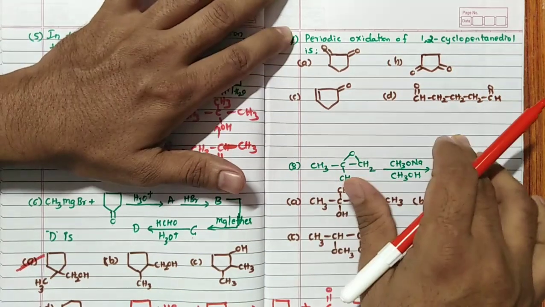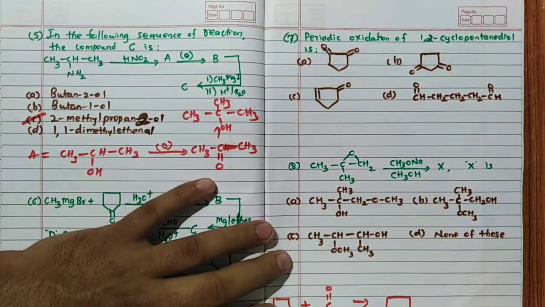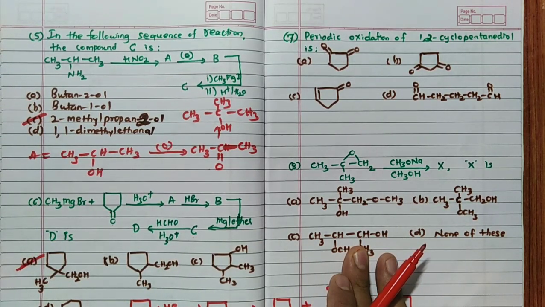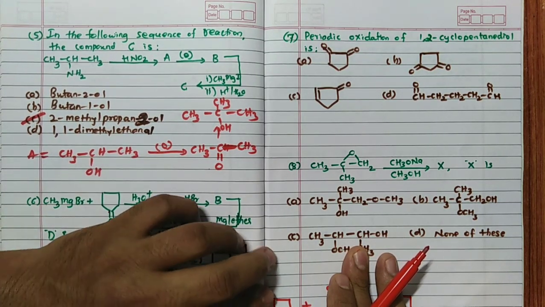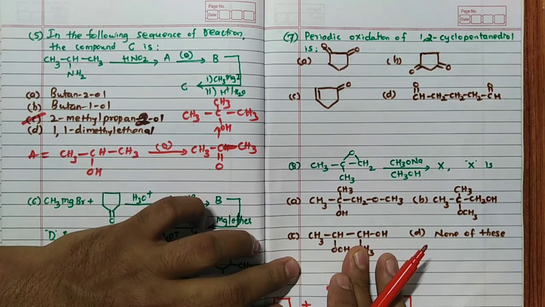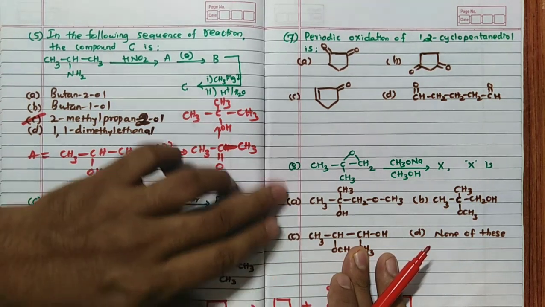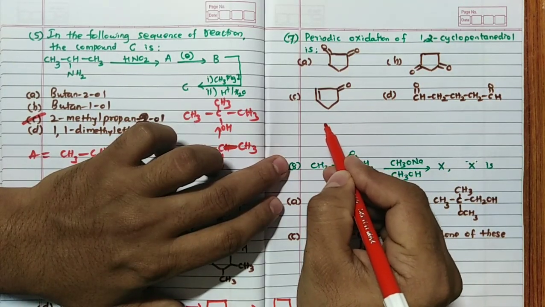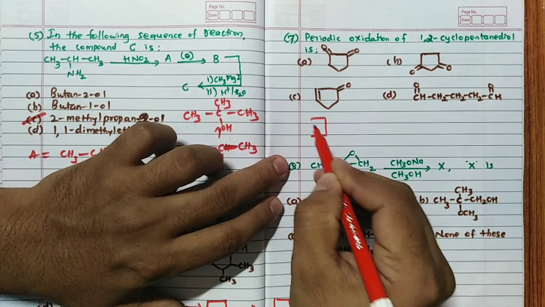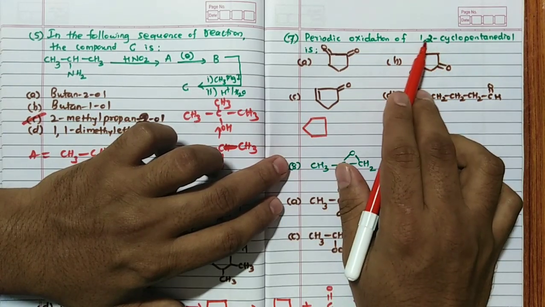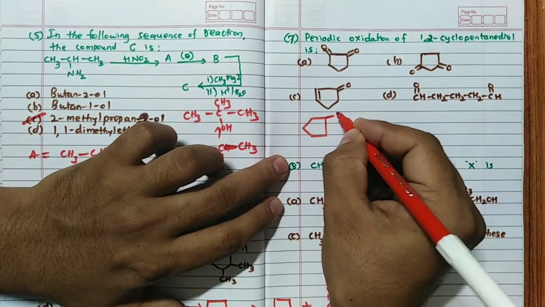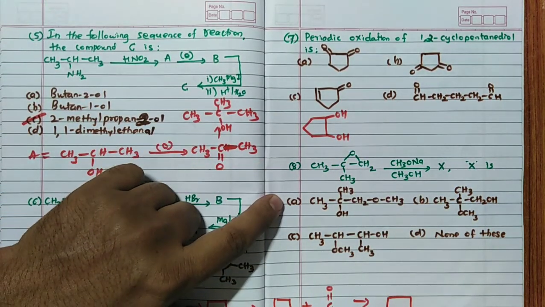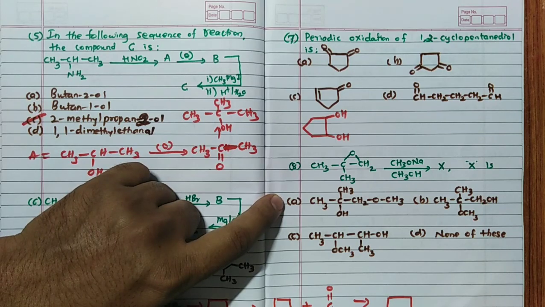Then, periodic oxidation of 1,2-cyclopentane diol. Periodic oxidation they are telling. So first we will write the 1,2-cyclopentane diol. Cyclopentane we will write like this, and 1,2 diol they are telling, like this. Very simple. Now, periodic oxidation means what?